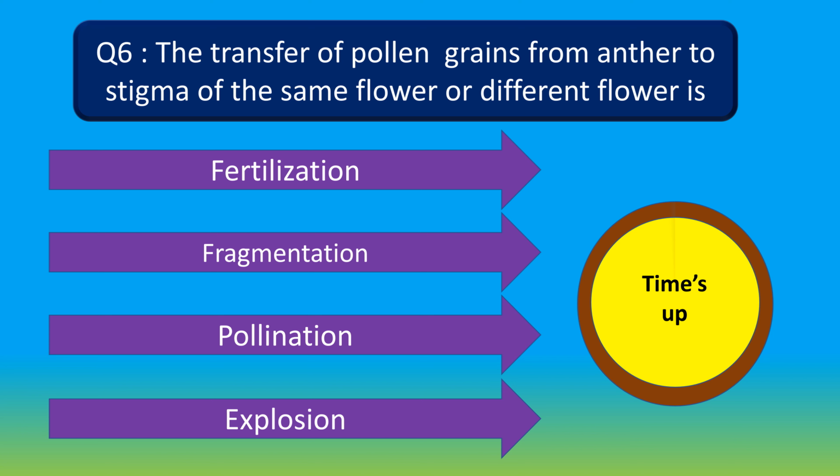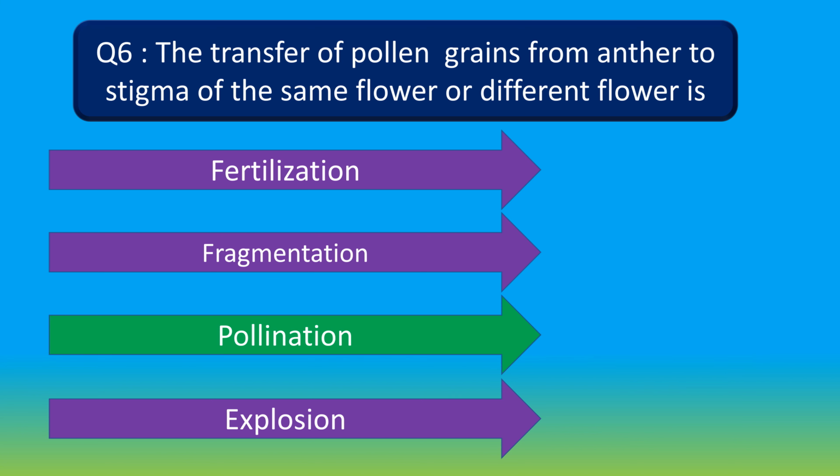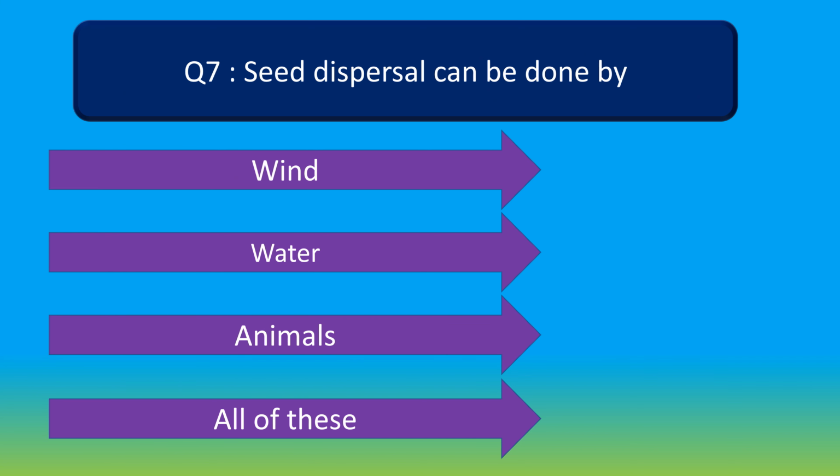Your time is up. And the right answer is pollination. The transfer of pollen grains from anther to stigma of the same flower or the different flower is pollination. Moving to question number 7.